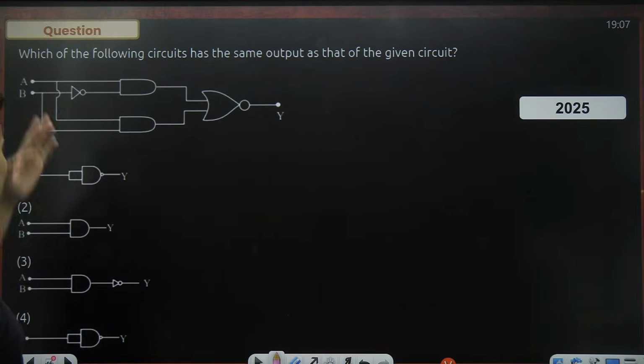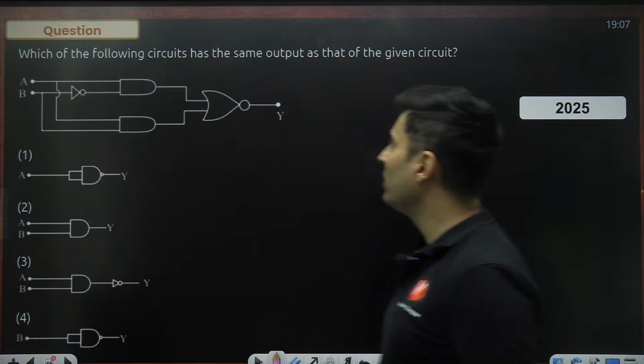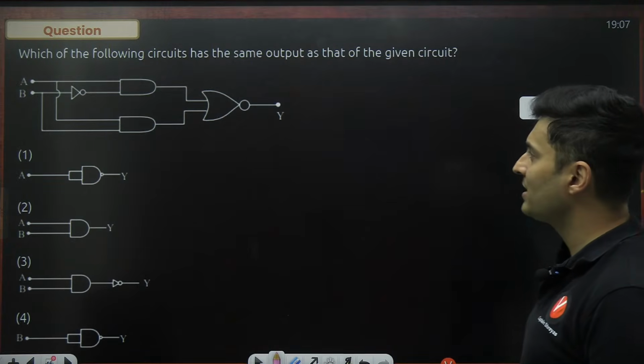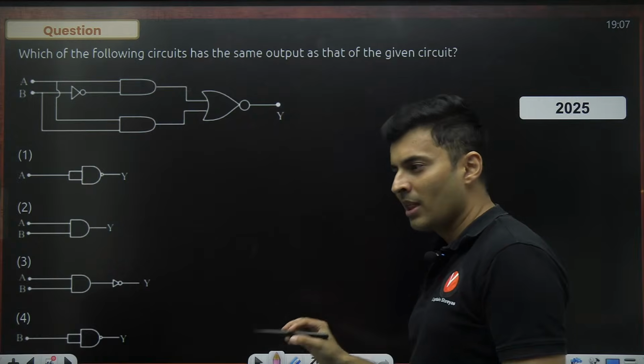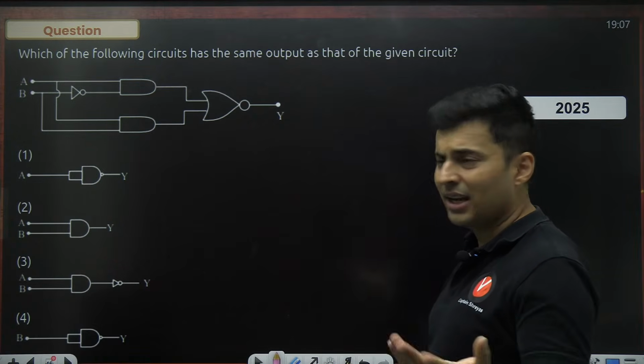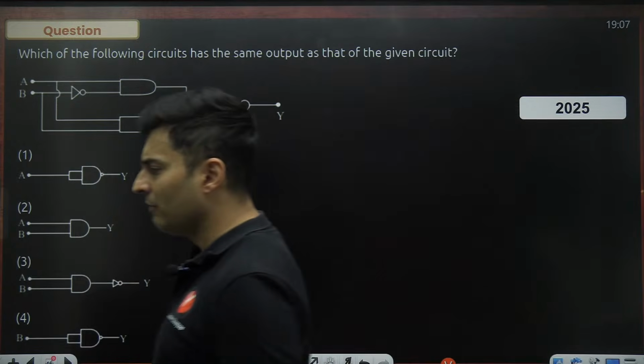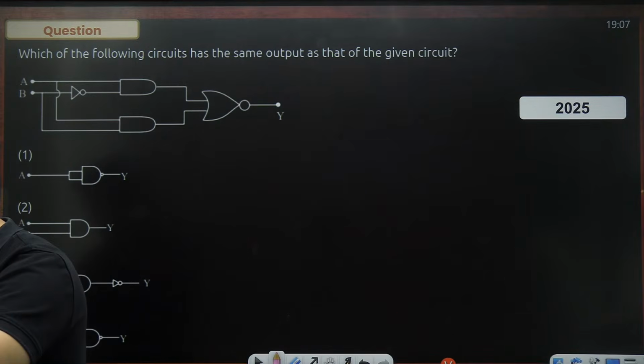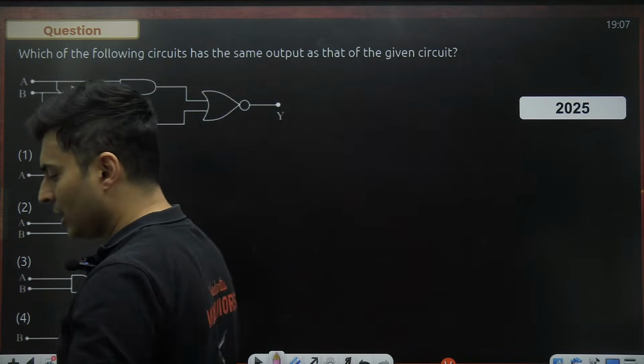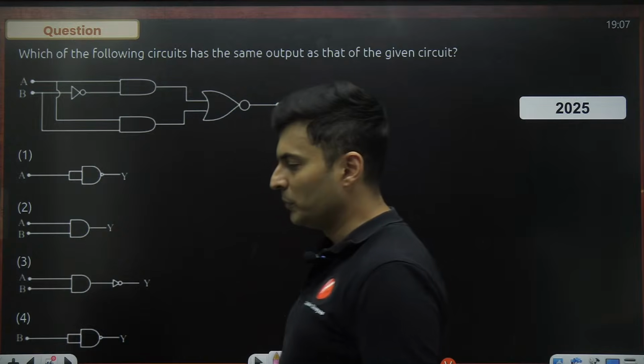Next question on your screen, here it is. Which of the following circuit has the same output as that of the given circuit? Again, if you want, you can make the truth table or use Boolean algebra, whichever you find comfortable. But like I said, truth table might take some time. It's completely up to you how you want to solve it. Come on, my dear students. What are you going to do?